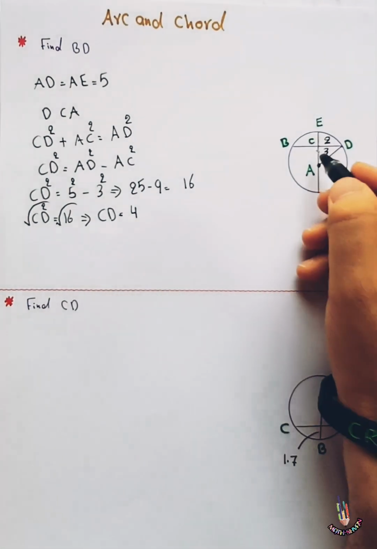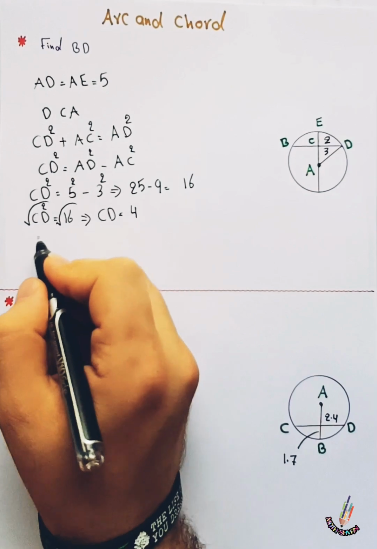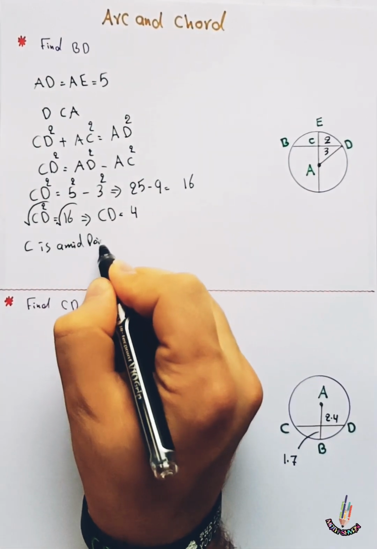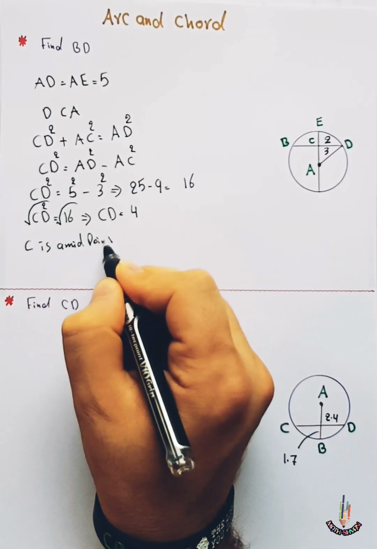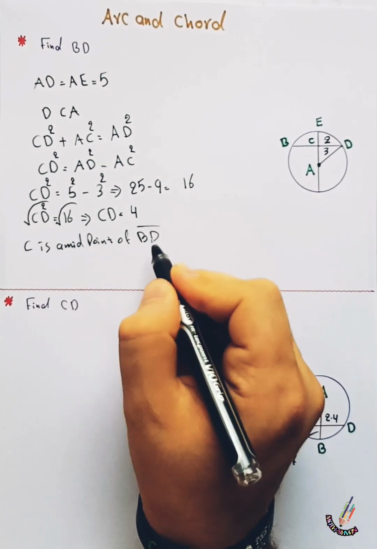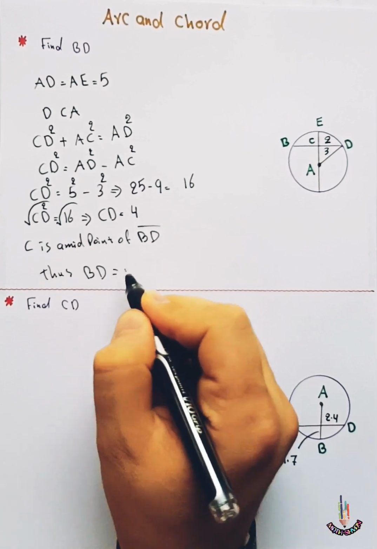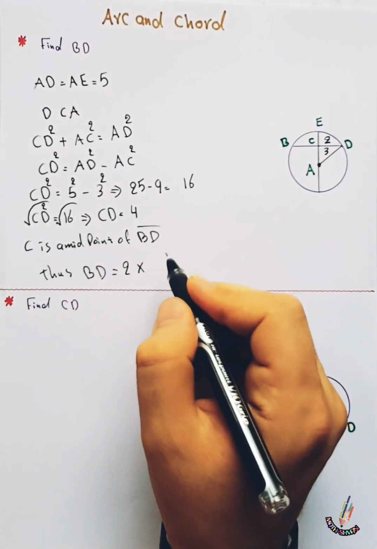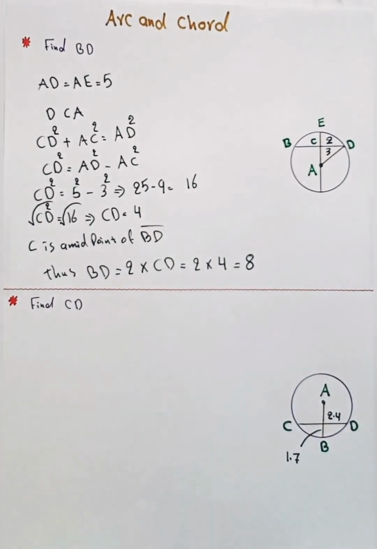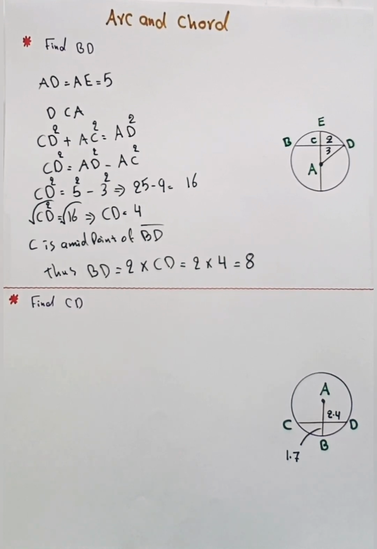And then this C is the midpoint of BD. So you can say C is the midpoint of BD. Thus, BD equals 2 times 4, which equals 8. So the measure of BD equals 8.